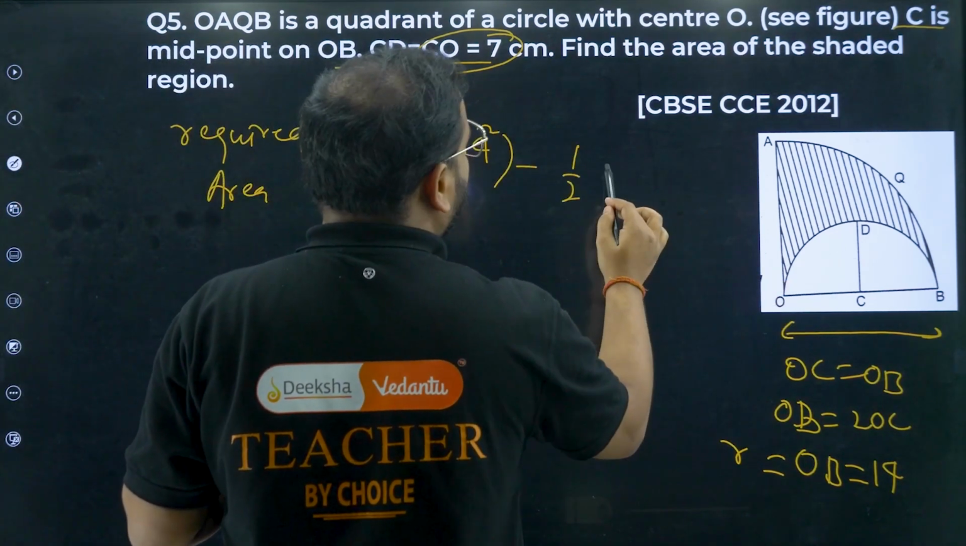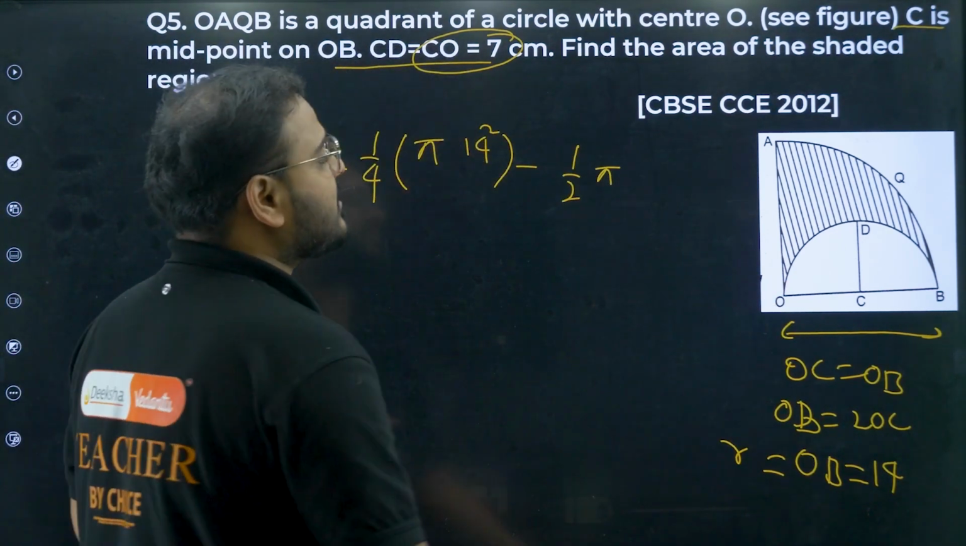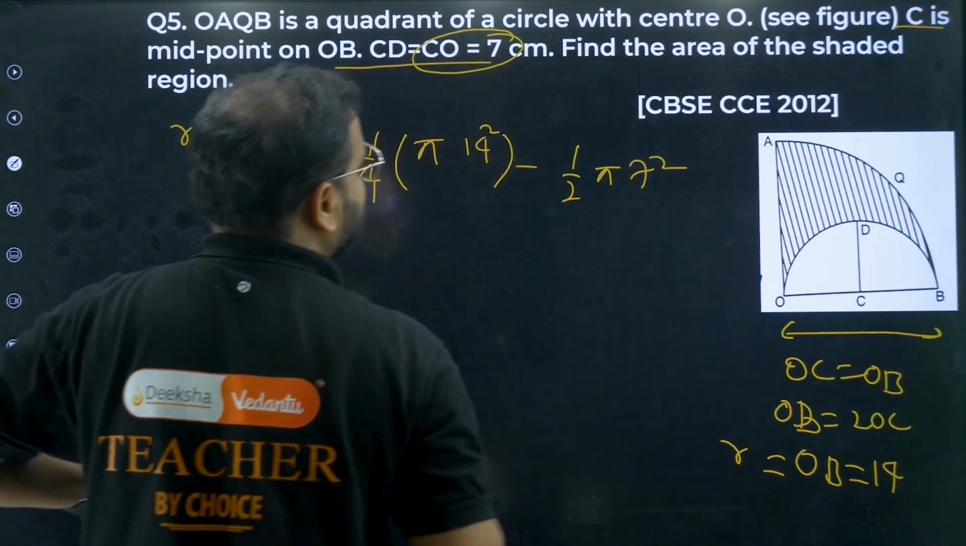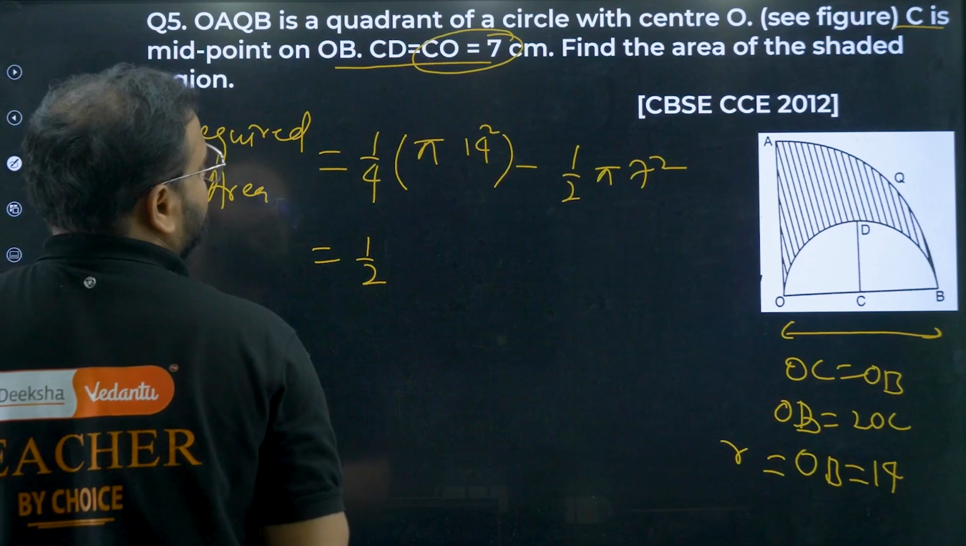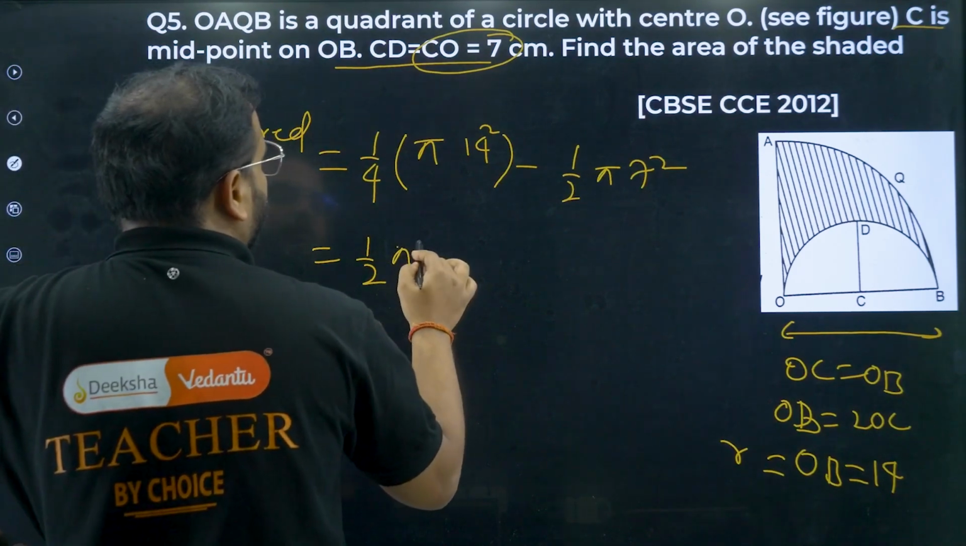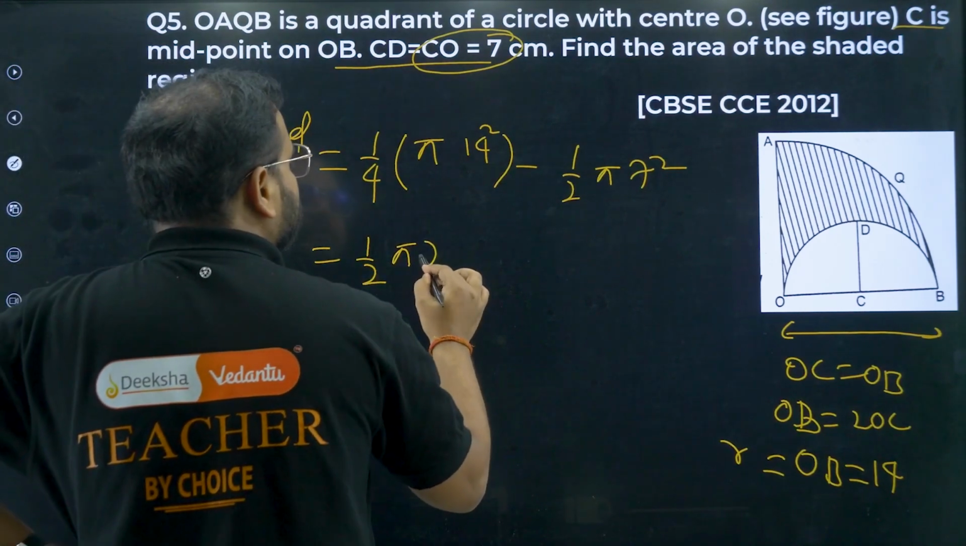So 1/2 times of pi r square, right? What is the radius now? Only 7 square. Please check. Only 7 square. Okay. Can we take something common? Of course, sir, we can take 1/2 common. Okay, and we can take pi also common. Okay, and we can take 7 square also common.